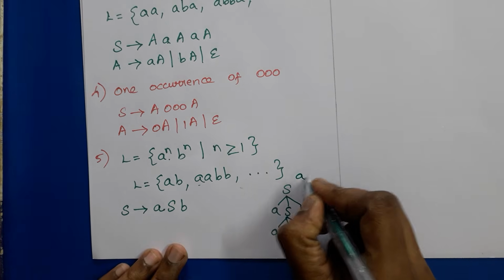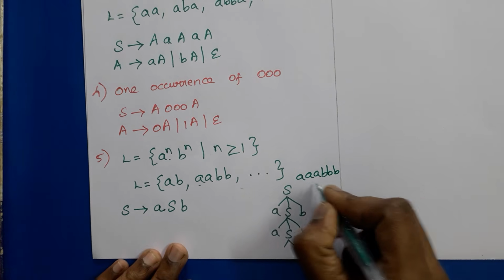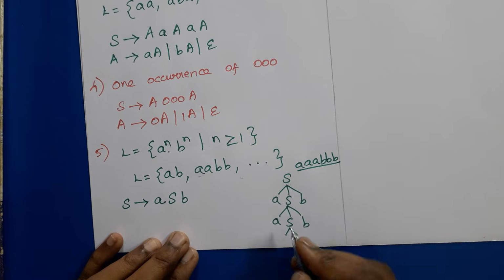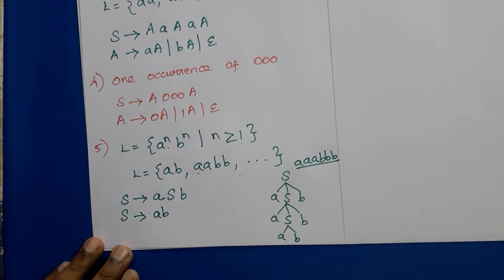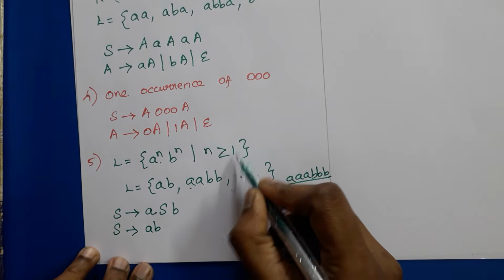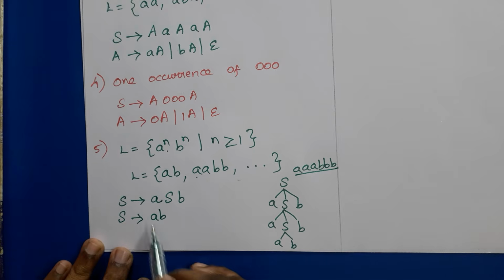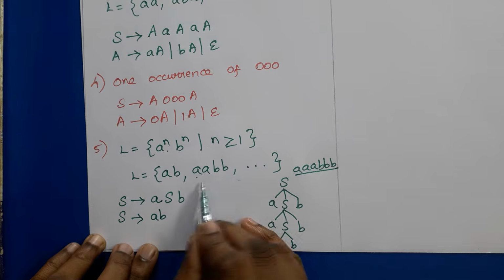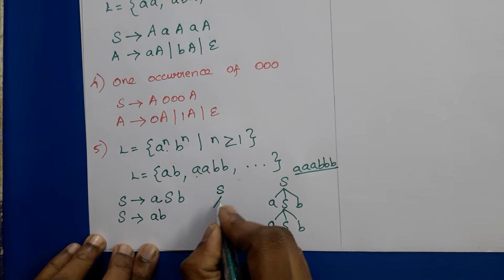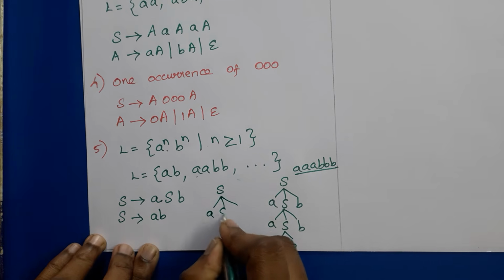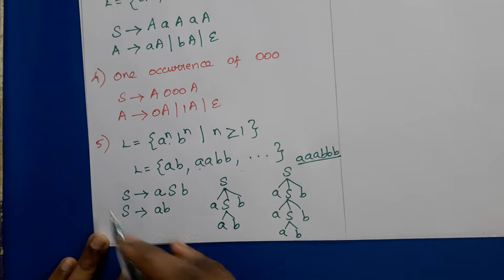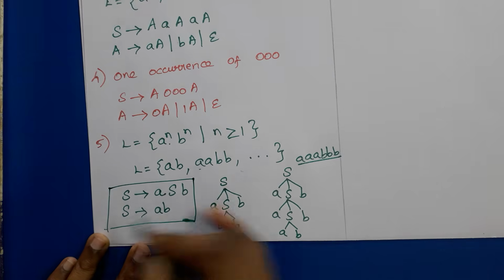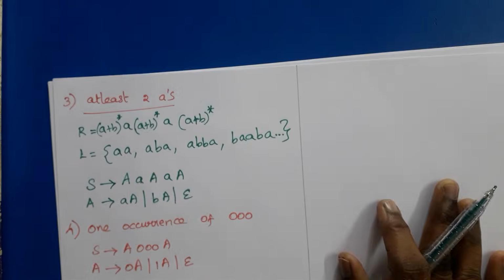Okay. So this is the parse tree for getting 3 A's, 3 B's. S tends to AB should be replaced. Suppose here 0 is given, then we can write S tends to epsilon. So how to get double A, double B? S must be replaced by ASB. Then in the second step itself, S should be replaced by AB. So this is the set of productions for A to the power n, B to the power n.